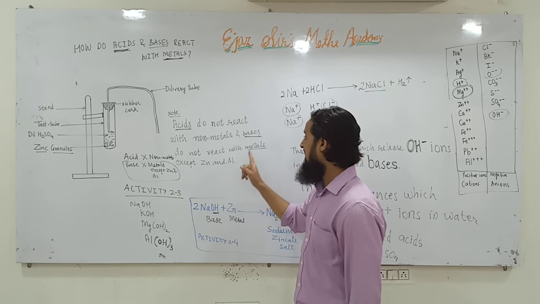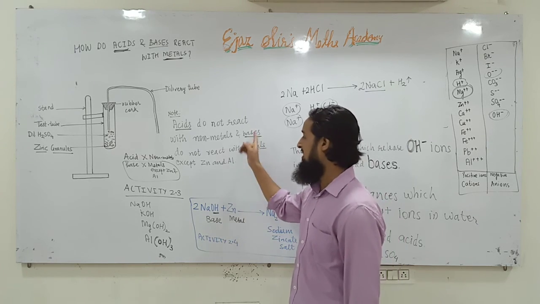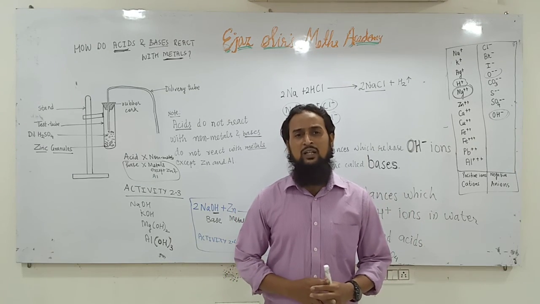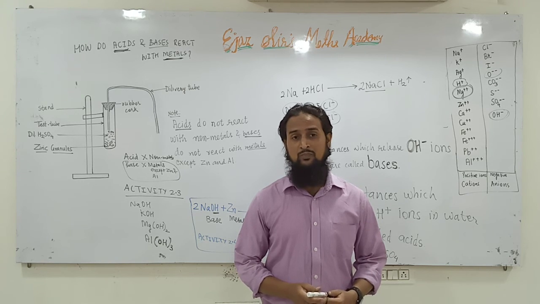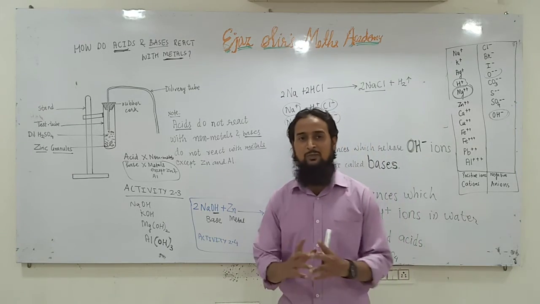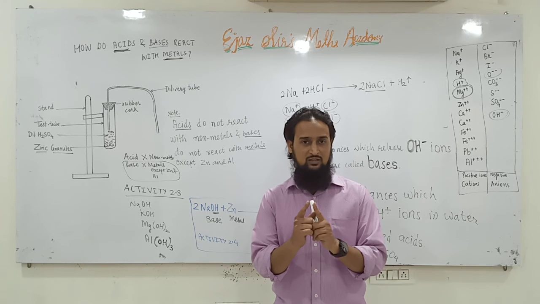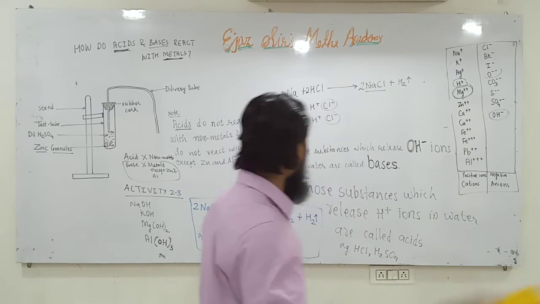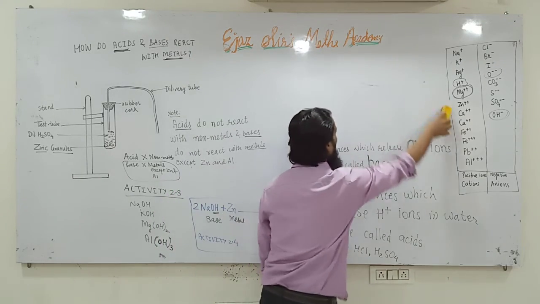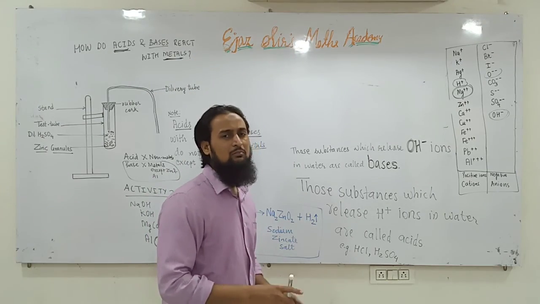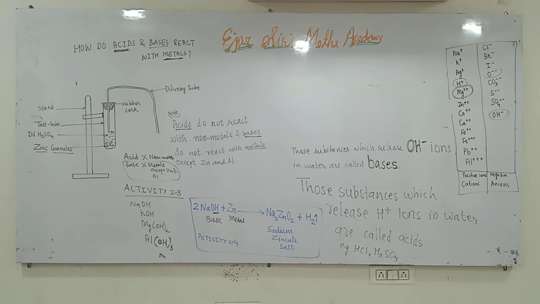Zinc and aluminium react with bases. I will explain maybe in the next lecture that metallic oxides are basic in nature. That's why metals do not react with bases. One acid does not react with another acid, and one base does not react with another base. Probably you might have been taught this in chapter 1 in school. I am not explaining it at present, but you can remember it. No, it's already 34 minutes.